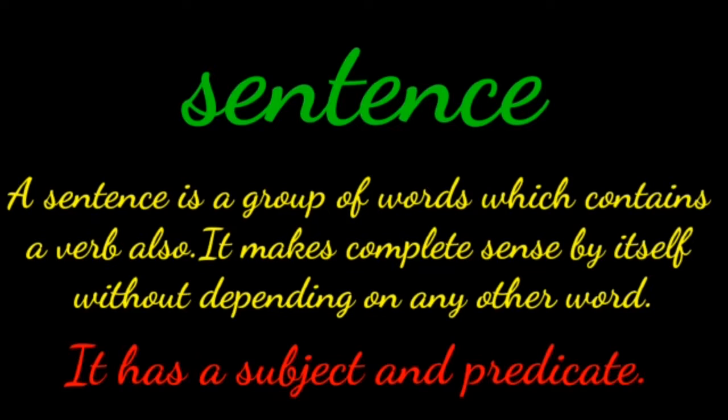It makes complete sense by itself without depending on any other word. It has a subject and predicate. A sentence always has a subject and predicate.